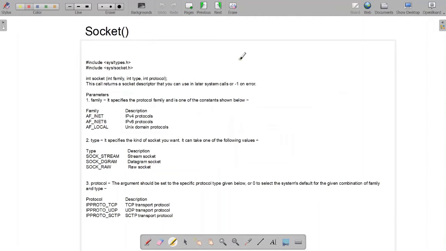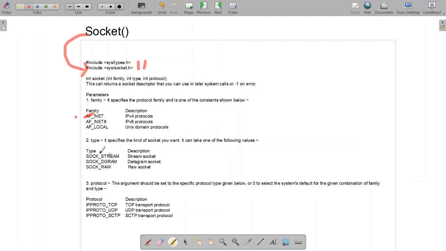Now starting with the socket function, there are two header files which we would be using in order to include the socket function in our program. So this is the syntax of your socket function. Now we would be creating a variable called socket using int data type, which would be taking three parameters, that is your family, type and protocol. The family might consist either of AF_INET, AF_INET6 or AF_LOCAL. Now we would be considering AF_INET as family in our program. So we would be sticking with AF_INET throughout.